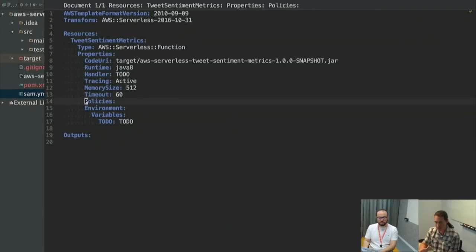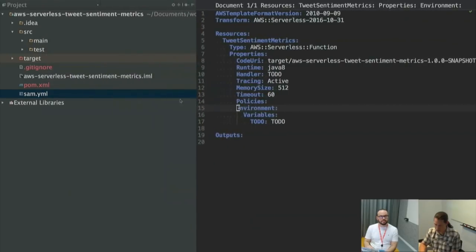Policies, we'll talk about permissions once we actually need them. We will need to define some permissions to talk to Comprehend, for example. And then environment variables allow you to set values that you can pull inside your Lambda function. I don't know if we're going to need any today, but I'll still show where I usually put them and how I usually handle that in a Java application. So this is our SAM template so far.